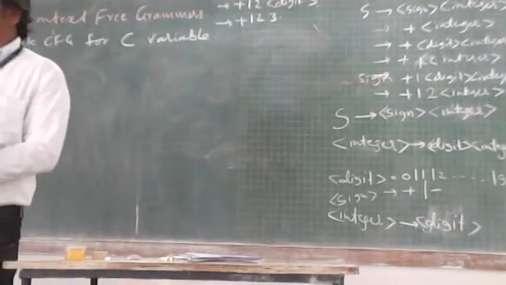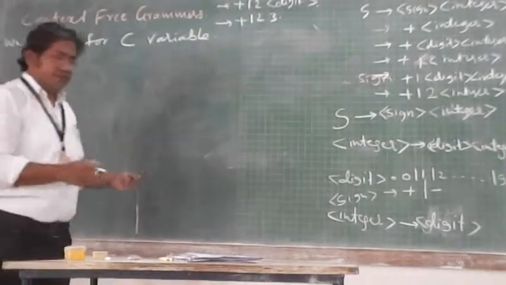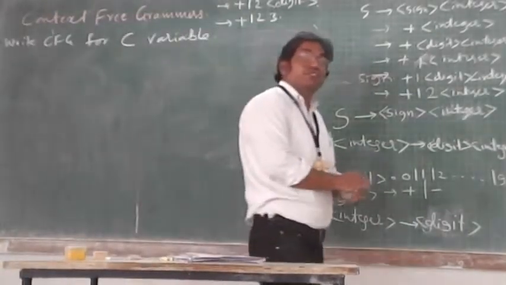Your grammar should produce all valid variables of the C language.